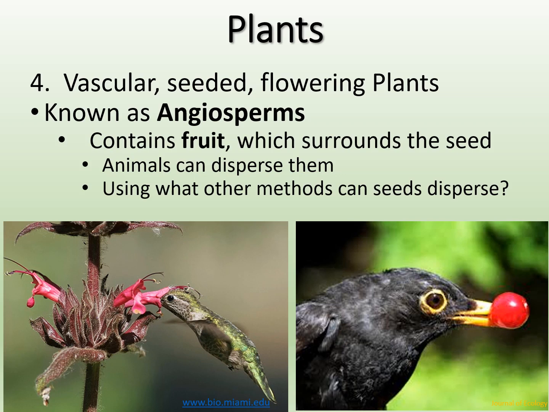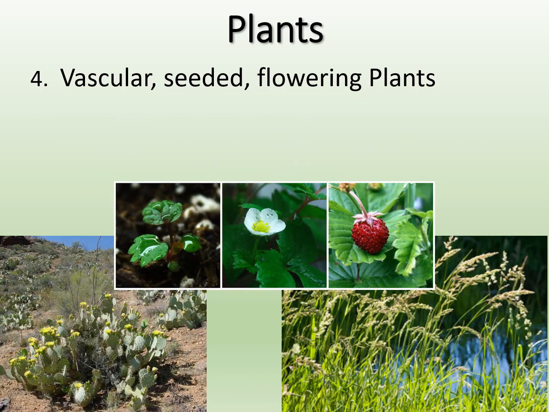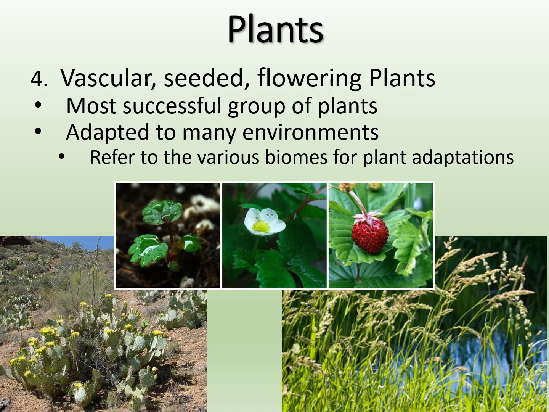So you can think of what other methods seeds can disperse by, right? We have animals that can disperse them, wind that can disperse them, water, right? So lots of methods for seed dispersion. This is really our most successful group of plants, and they are adapted to many different environments, right?